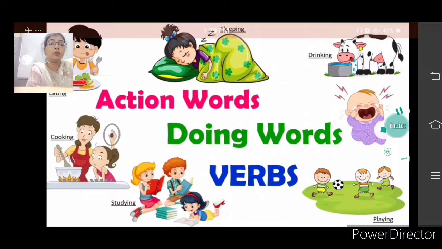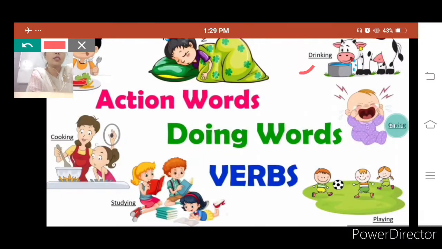See here, what is the cow doing? The cow is drinking water. So here drink is an action verb. What is the mother doing? The mother is cooking food. So cook is a doing word, or you can say a verb or an action word.